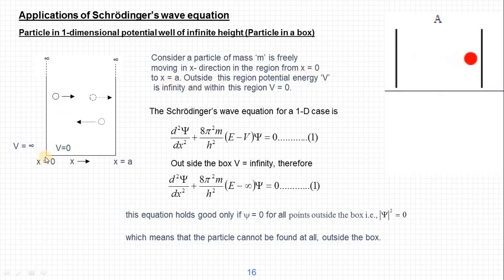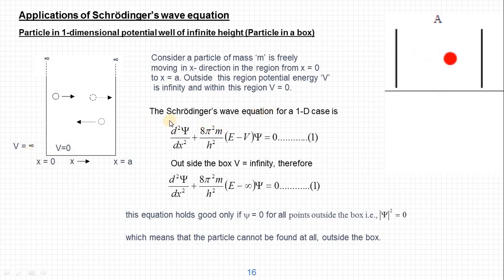So it can move only between x equal to 0 and x equal to a. Outside this region, potential energy V is infinity, and within this region V is 0. Inside, the potential energy is 0, therefore it can move freely, but outside it is infinity.